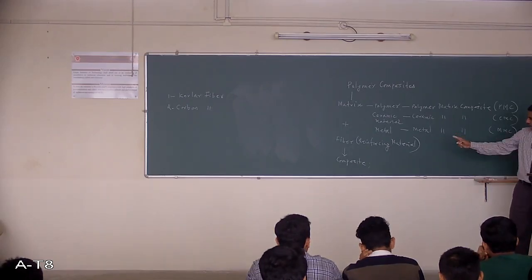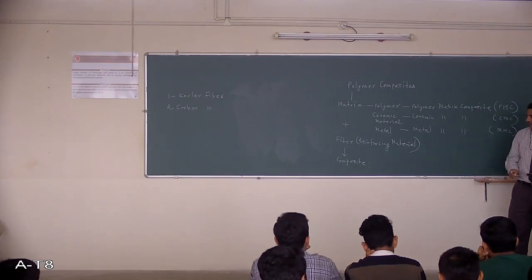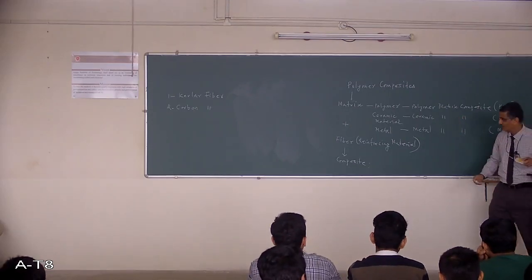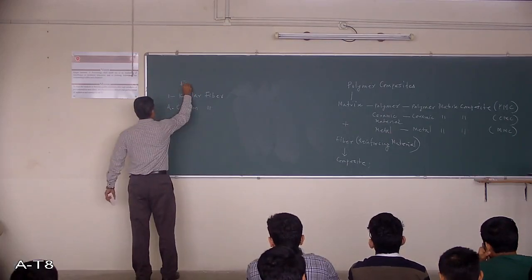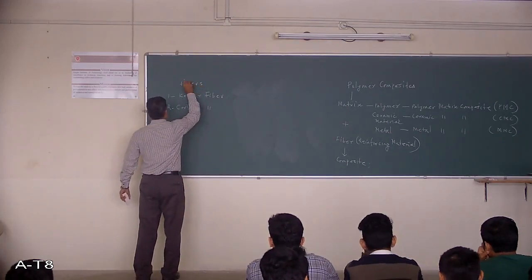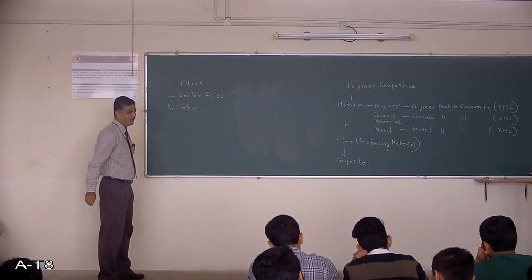Now I am going to give you some important examples of fibers. Already I have written the first two fibers, that is Kevlar fiber and carbon fiber.